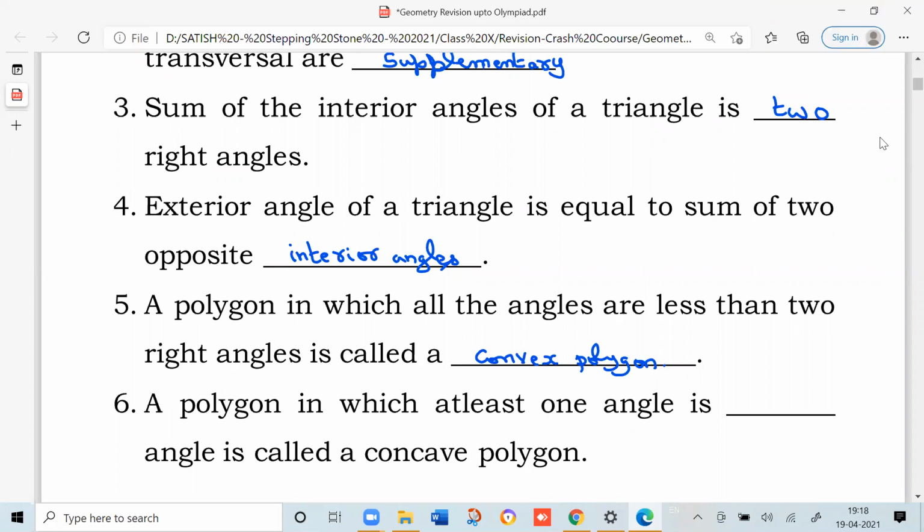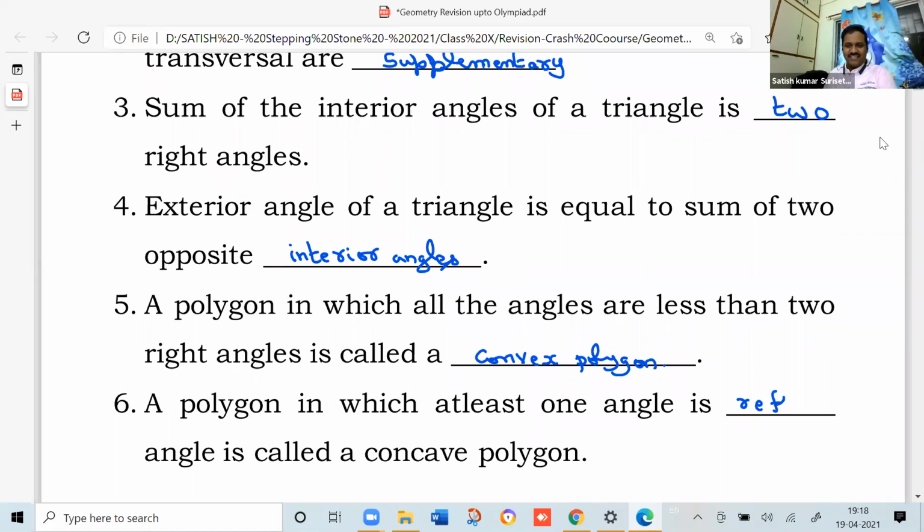What should be here in the fill up the blank? Reflex angle. Tell me anybody, what is meant by reflex angle? Any angle greater than 180 degrees. More than 180 degrees and less than 360 degrees is called a reflex angle.